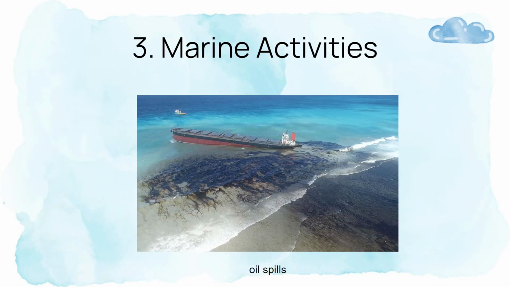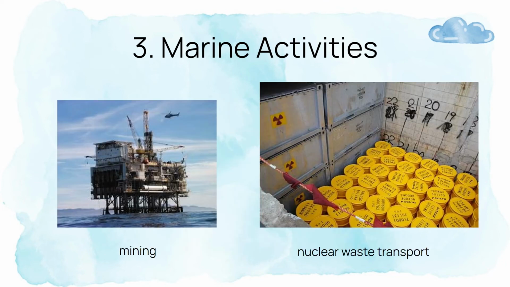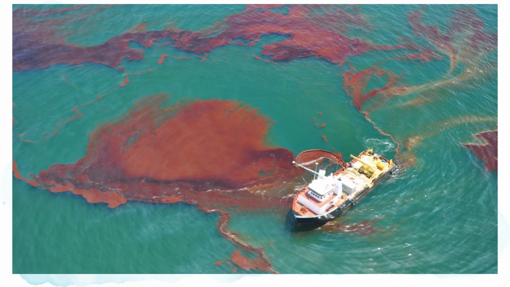The third type of pollution is marine activities. It is mainly caused by oil spills, particulate matter from mining and radiation leakage from nuclear waste transport. The oil film formed by oil blocks the gas exchange between the atmosphere and seawater, affecting the absorption of radiation on the sea surface. Oil film reduces the penetration of solar radiation into seawater and affects the photosynthesis of marine plants.